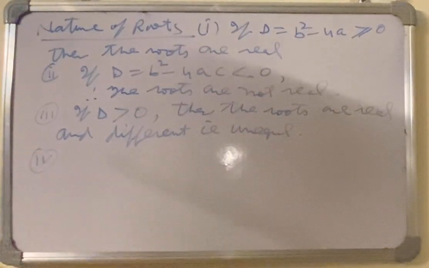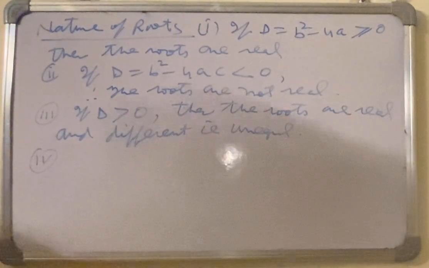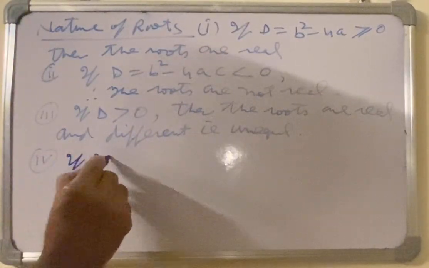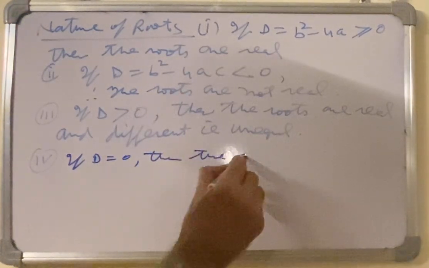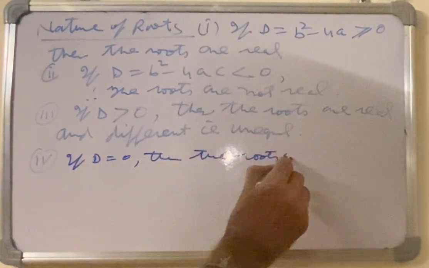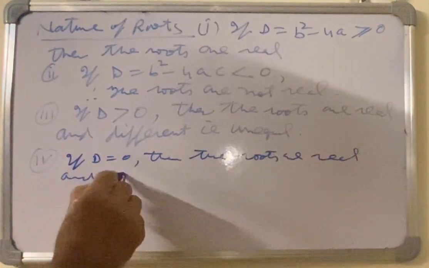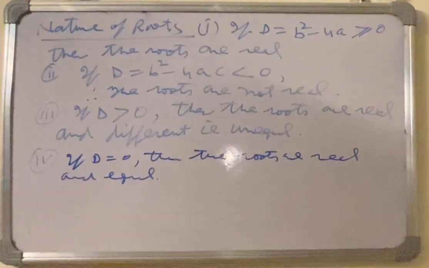Fourth, if D is equal to 0, then the roots are real and equal. So these are the conditions.